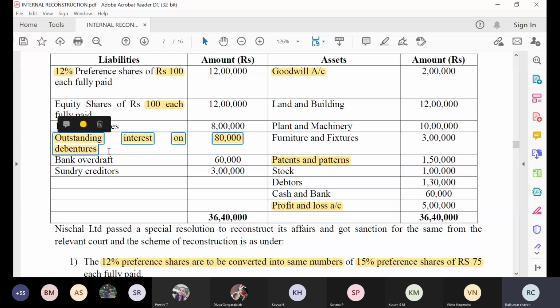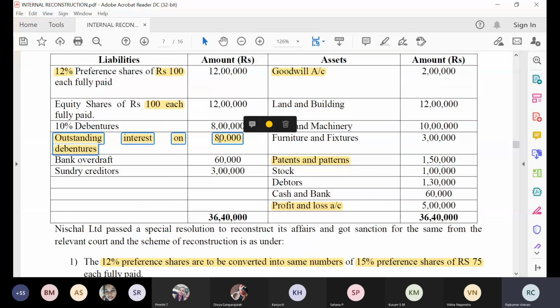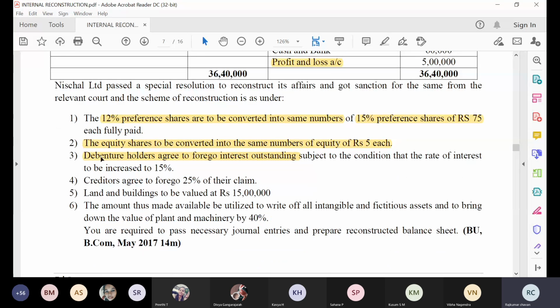Outstanding interest on debenture account debit. Okay, everyone concentrate carefully. Listen here. What will be my entry? Because I don't have to pay this interest to the debenture holder, I am getting full profit. So outstanding interest on debenture account debit to capital reduction account. Amount how much? 80,000. Outstanding interest on debenture account debit to capital reduction account, which is 80,000 rupees. So this will be the entry for this particular adjustment.